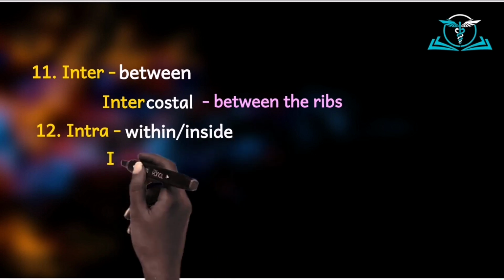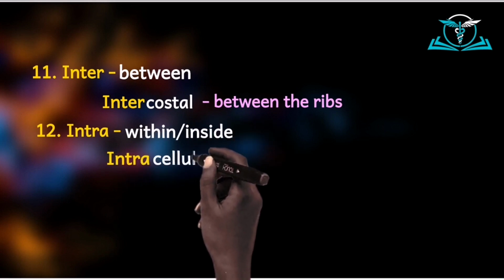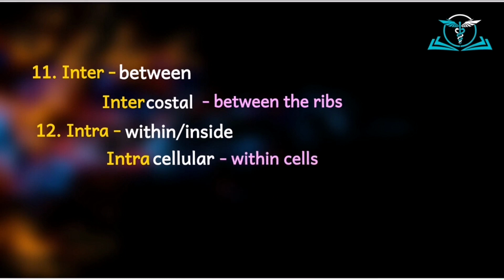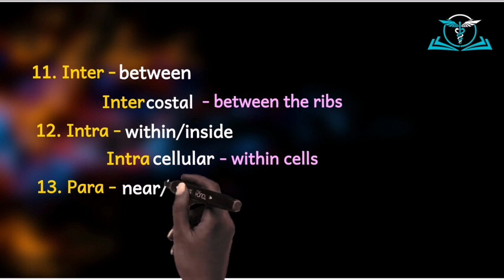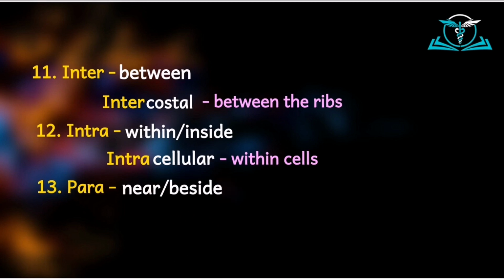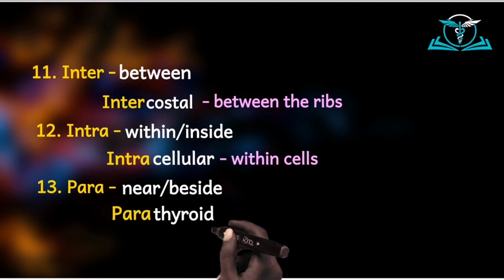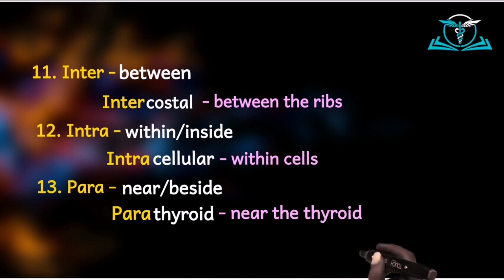And so when we talk of intracellular, we mean within cells. So for example, potassium is an intracellular ion. It means that potassium is an ion which is within cells. The next, para. Para means near or beside, similar to at, like we saw earlier. And so words like parathyroid mean near the thyroid. And so we know that parathyroid glands are near the thyroid.